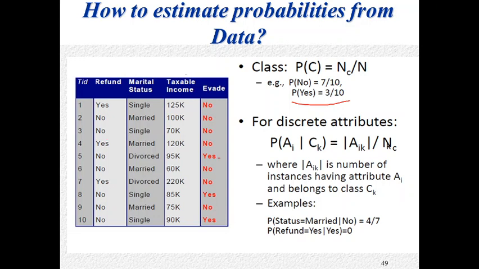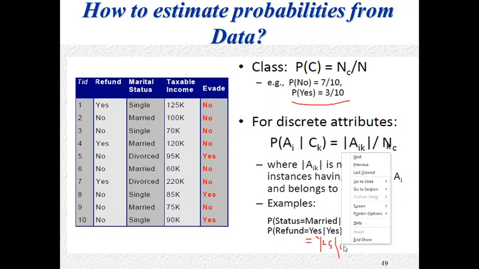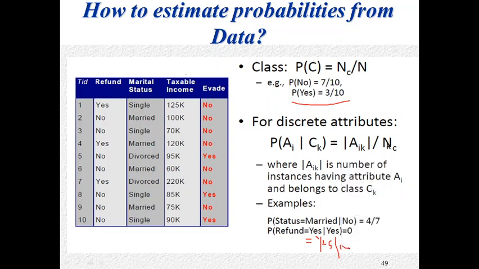Okay, out of 7, the probability of refund equal to yes, you can write in the notebook, given the class is no, is equal to how many we counted? 3 yes for no. That means it is 3 divided by 7.